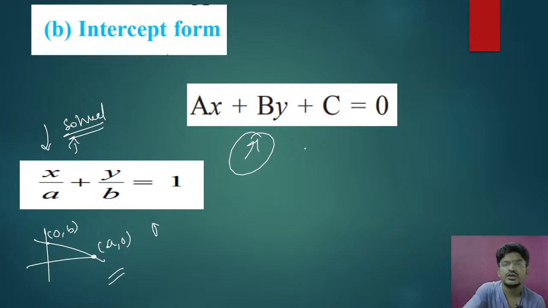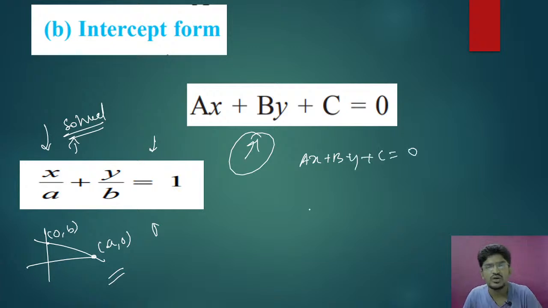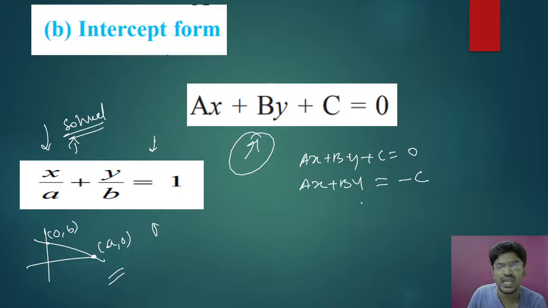Okay, so now I have to solve this in the form of intercept form of the line, that is ax plus by plus c equal to 0 has to be solved for this. Clear? So here you can just see ax plus by plus c will be equal to 0. So now you take ax plus by equal to minus c and divide both sides by minus c. What are you going to get?